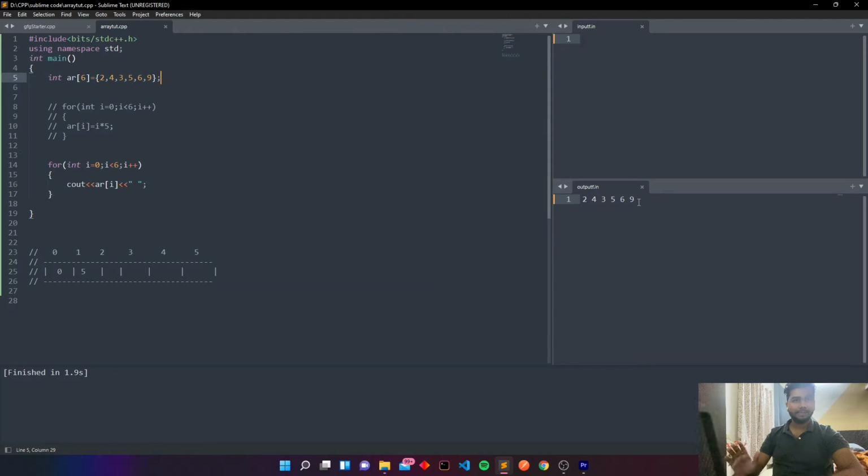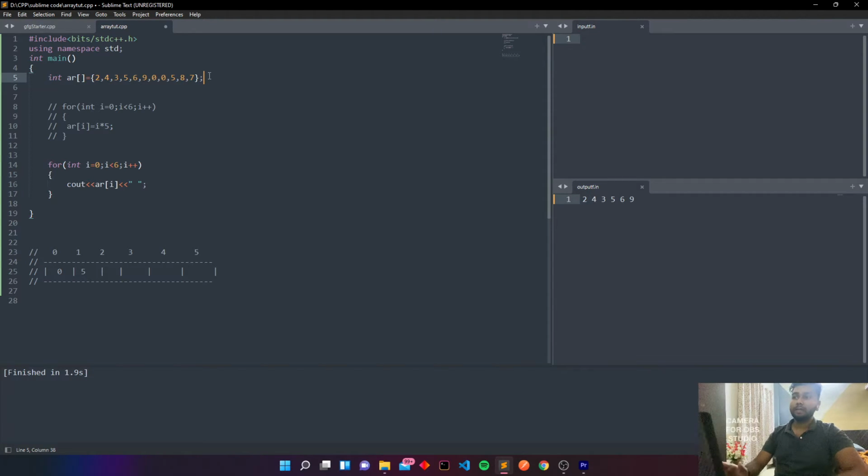You have initialized the array with the values. So this is another method to initialize an array. Now here you can remove the size of the array also. Now you have not allocated the size of the array, so here you can put some more data. So this is the array with these values.